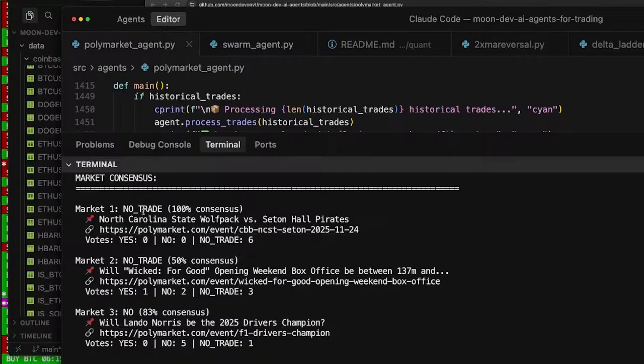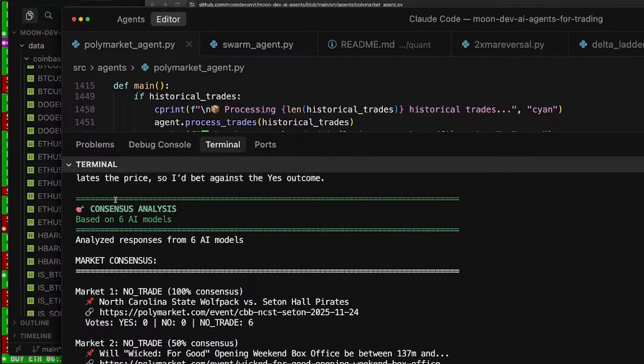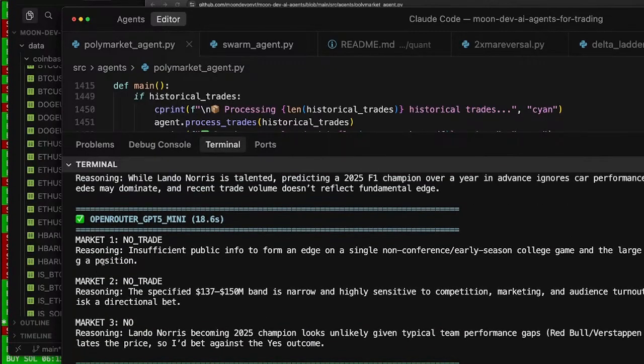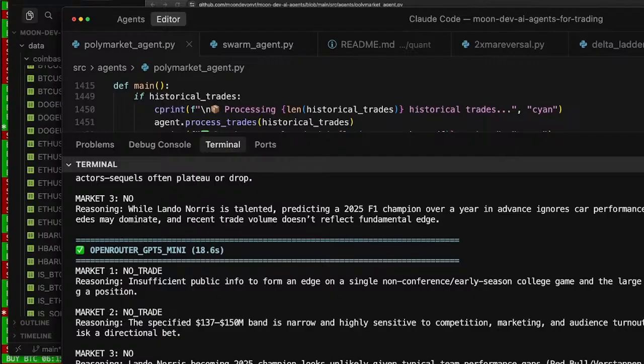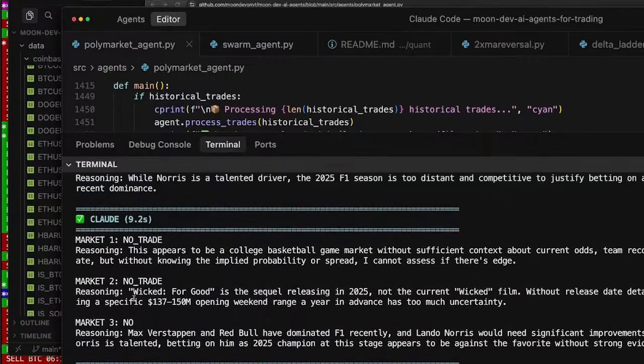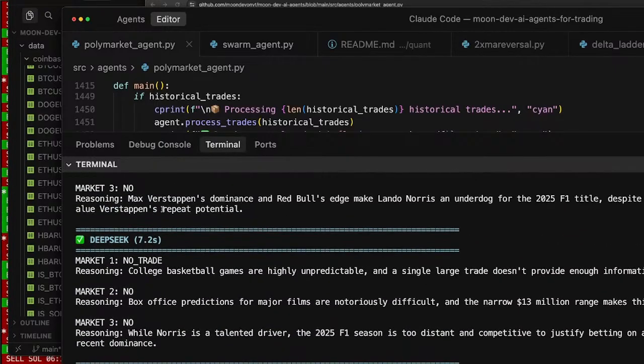So it says, should I take this or that trade based off of the data that you have? And then it gets a market consensus. So all 6 AIs tell me no trade, yes or no. You can see this guy said no on market 3, no trade on market 2, no trade on market 1. And that was GPT-5 mini. Qwen, no trade on market 1, which is a college basketball. Market 2, he says no, because they have 3 options: yes, no, or no trade. And market 3, they said no. So you can see Claude here, no trade, and then no. So then we have a consensus.